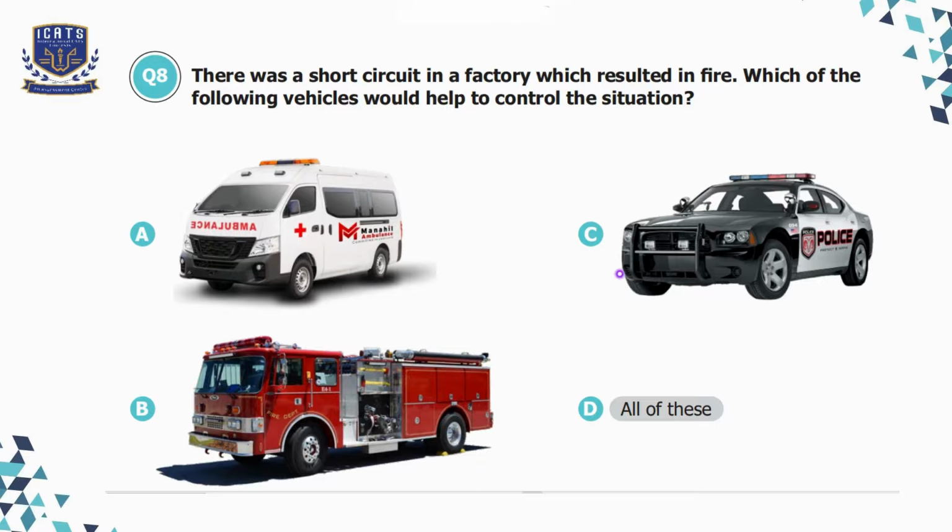Option C, police car. The police help control crowds, manage traffic, and ensure safety during emergencies. So they are not directly involved in firefighting but play a supporting role. Option D is all of these. Since all three vehicles are useful in handling the situation in different ways, this will be our correct option. All of these vehicles will help to control the situation.